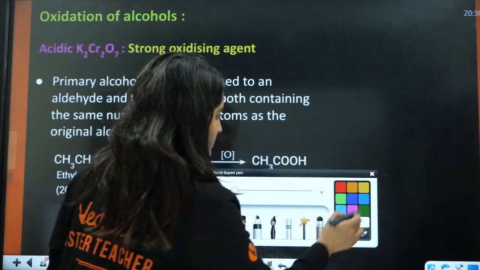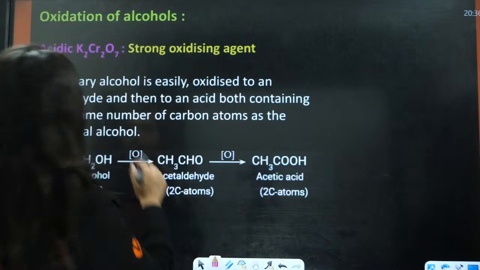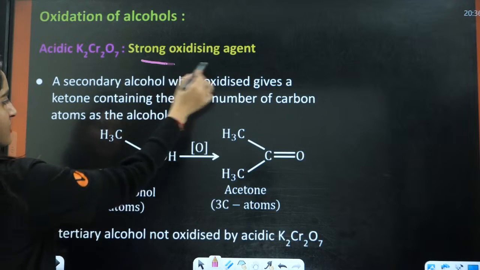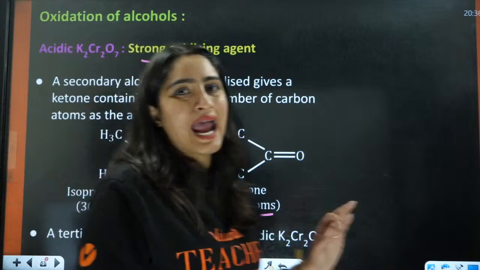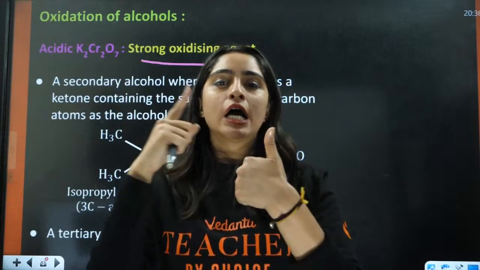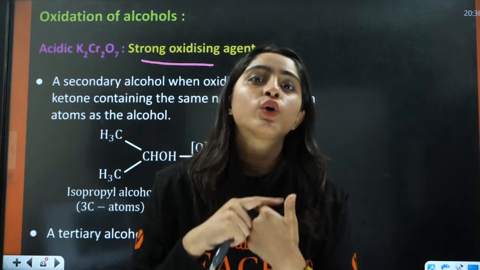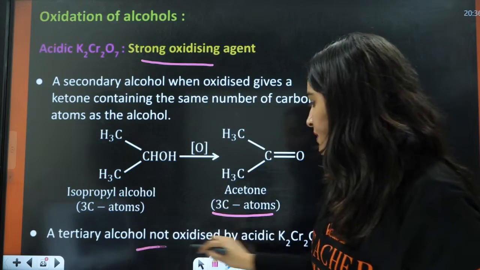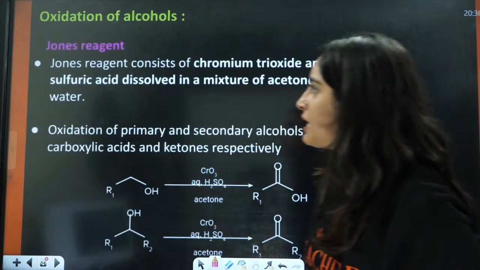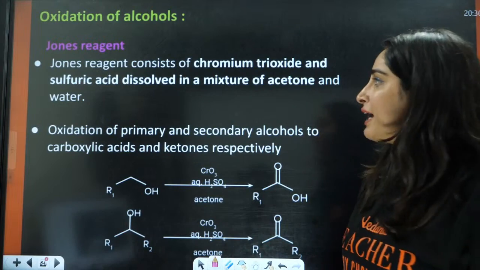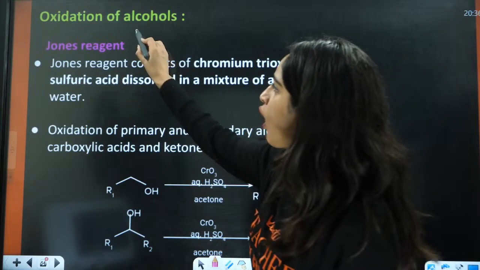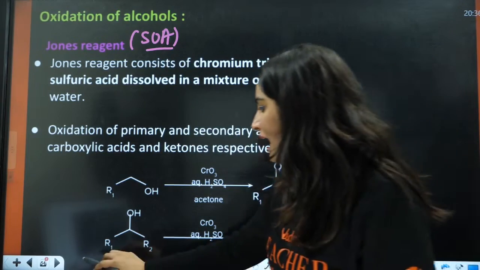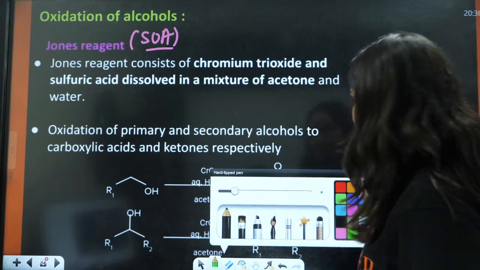Now let us see this. This is for strong oxidizing agent, right? We have done this also. Again, for any strong oxidizing agent, the answer will be the same: 1 degree to carboxylic acid, 2 degree to ketone, 3 degree has no reaction, okay? With Jones reagent, which is a strong oxidizing agent, what is Jones reagent, everybody?